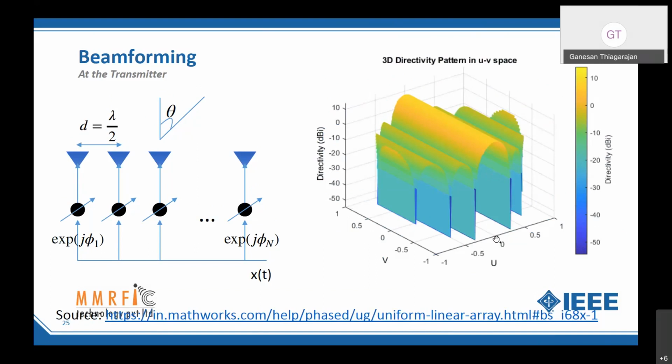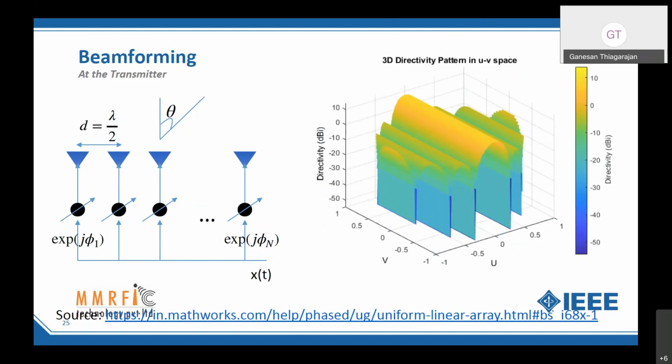That means if I use all equal weights, all 1, 1, 1, 1, I'm going to have maximum energy at the 0-degree angle, right? And if I use the steering vector here, like a theta, then I'm going to see this main beam getting shifted to the theta angle wherever I want it.